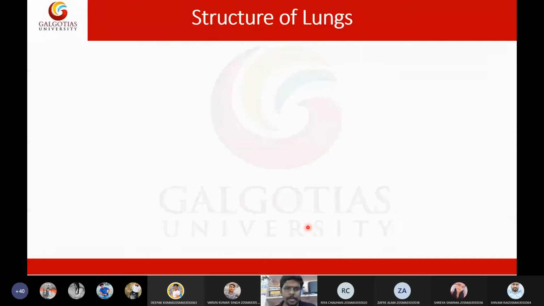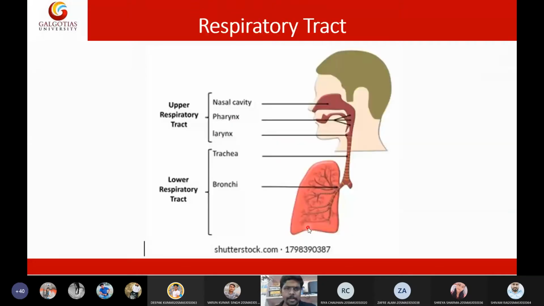Is this clear, students? Are you clear with upper respiratory tract and lower respiratory tract? Yes, sir. So tell me the parts of upper respiratory tract. Nasal cavity, pharynx, and larynx. Very good. What are the three types of pharynx we have?